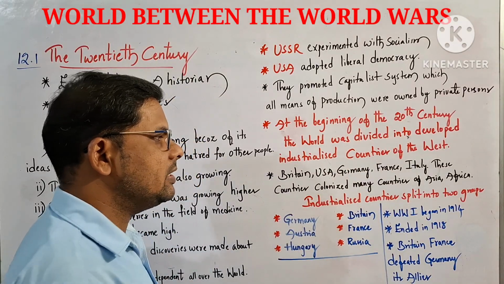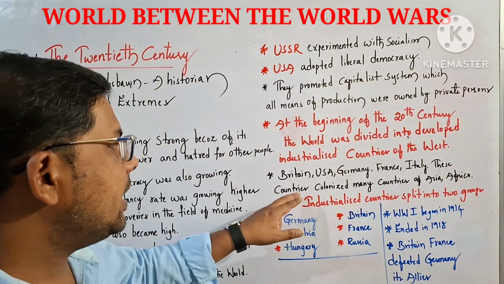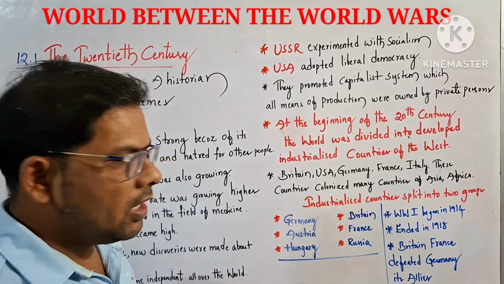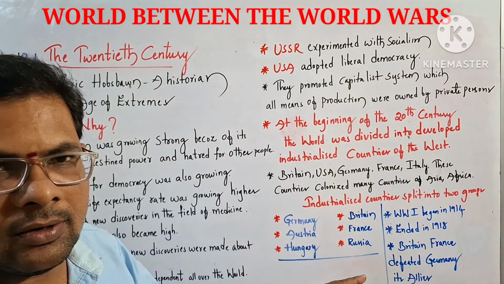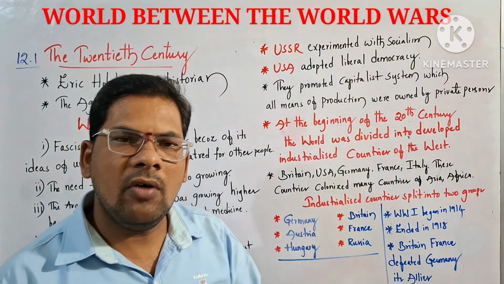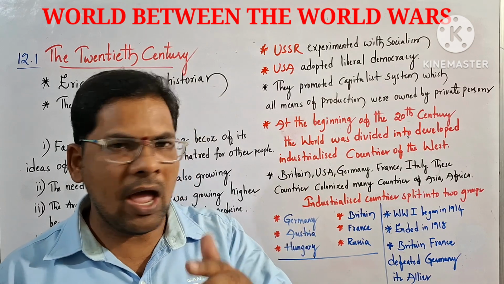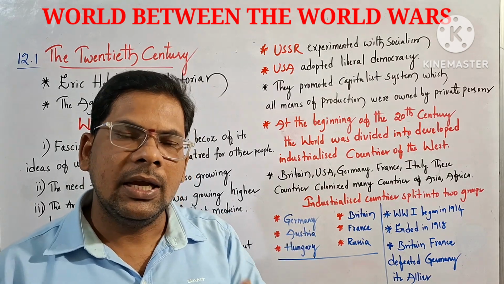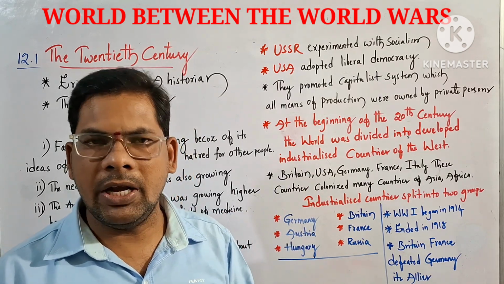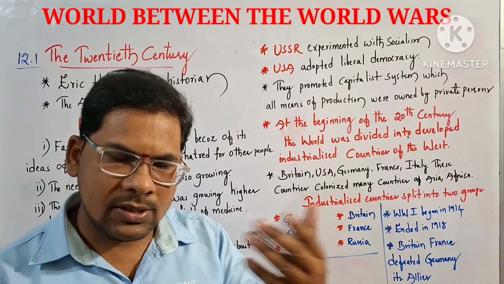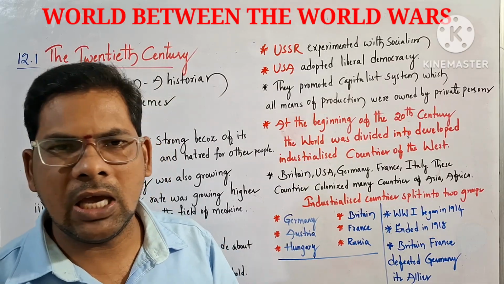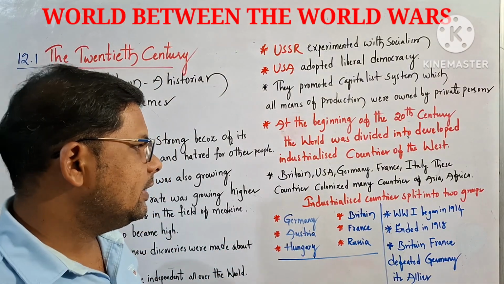Mostly Western countries of the world were described as developed countries. And they were the colonizers of Asian and African countries. Like India was colonized by the Britishers. And some other countries from Africa and Asia were also colonized by them.